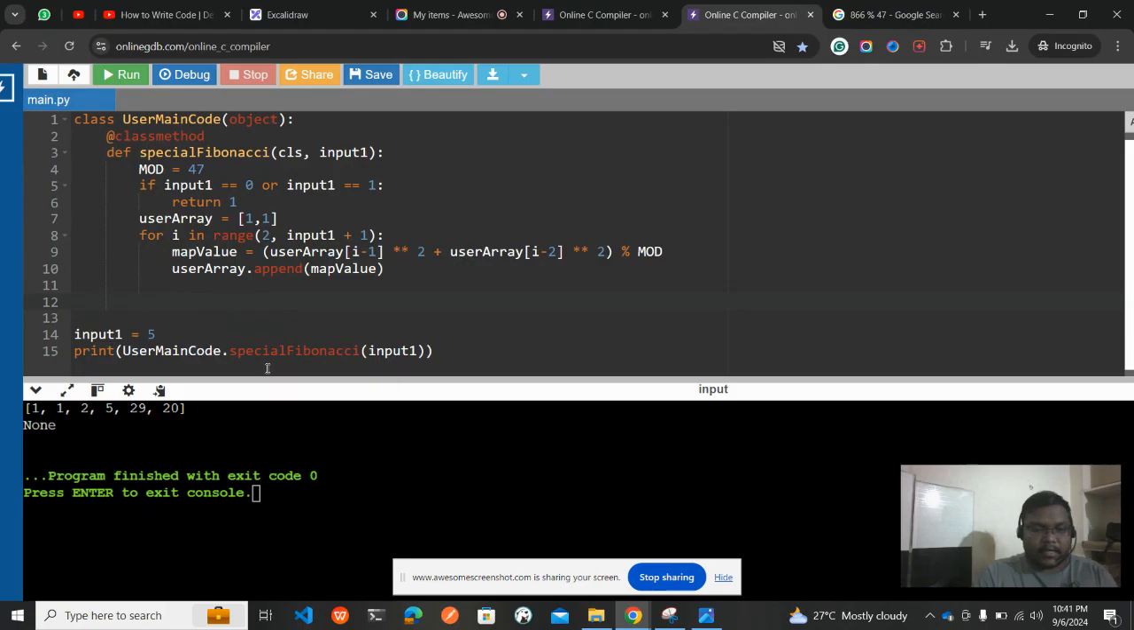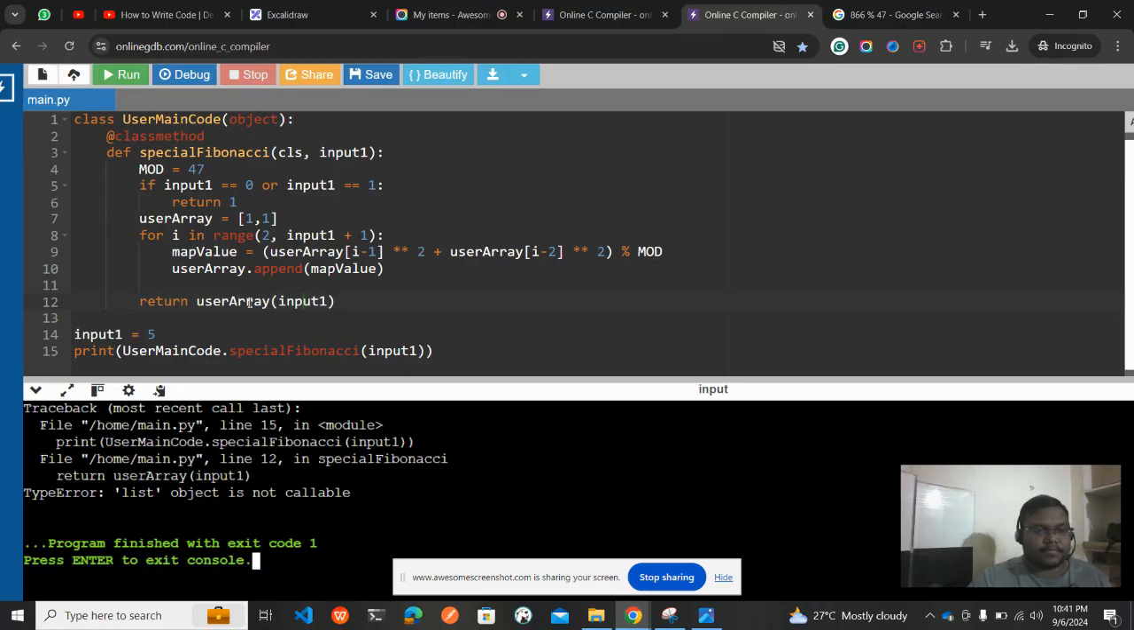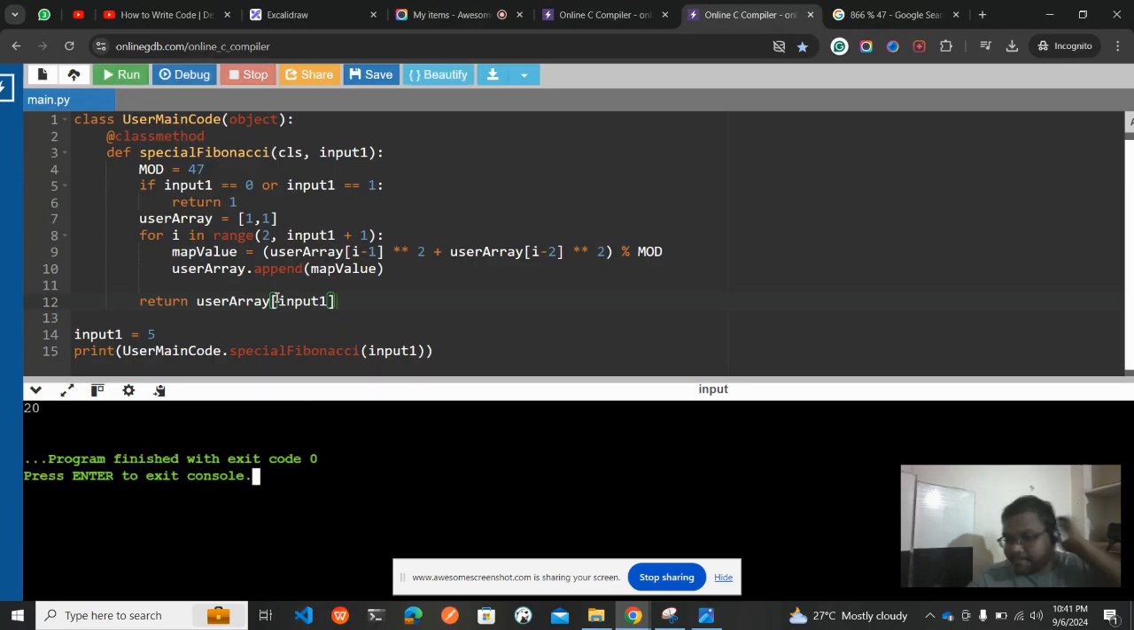So what I can do is return user array of input. Input is nothing but 5. So the user array is 1, 1, 2, 5, 29, 20, and the input is 5. So 0, 1, 2, 3, 4, 5, which means it will be printing 20 as the result. Trace back, very good. I think it should be in list format. Okay, 20. Excellent, right? So that's how we need to do it.